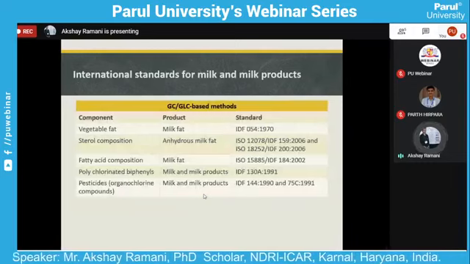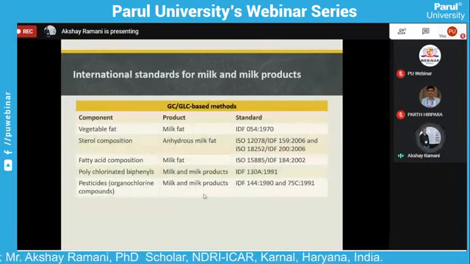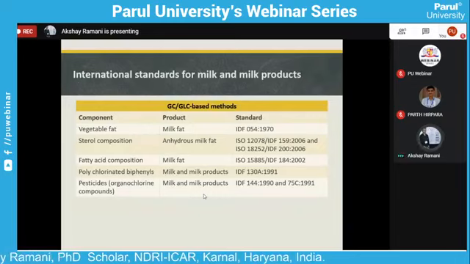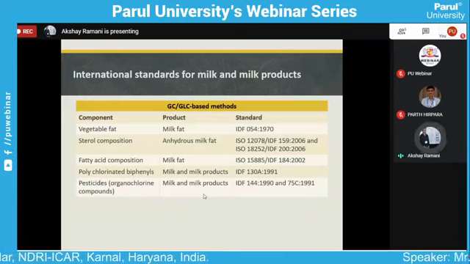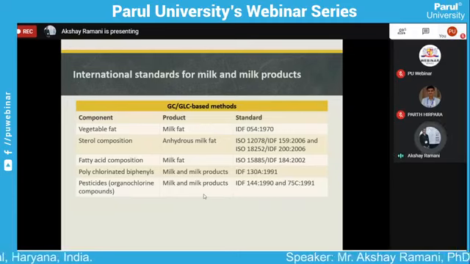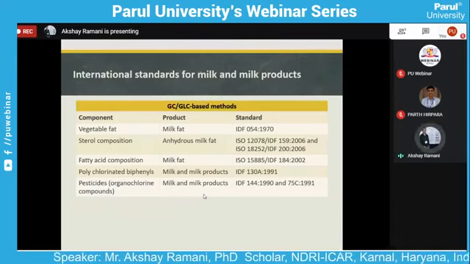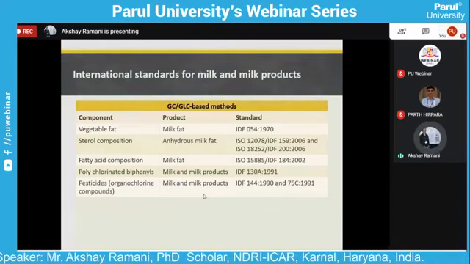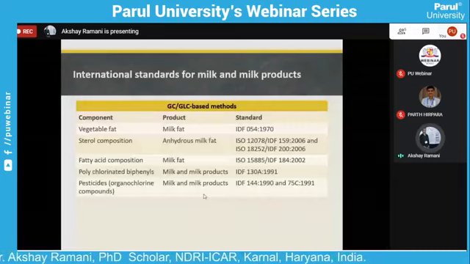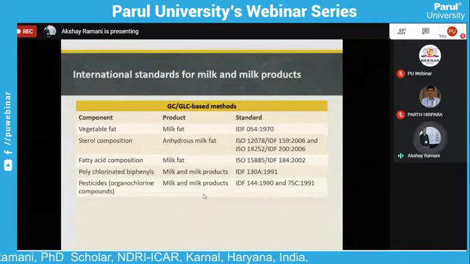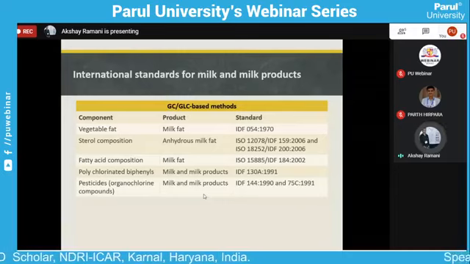Here we see some of the international standards that have been specified for the chromatographic analysis of specific components of milk and milk products, given in the table. The first one is vegetable fat adulteration in milk fat. We can use the standard method, international verification method, for sterol components in ghee, using ISO 12078 and ISO 18252.